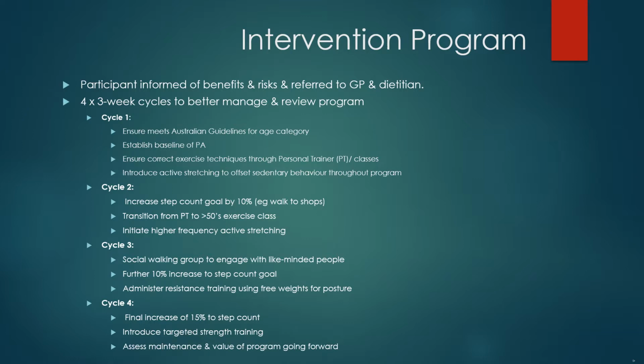Cycle 3. This includes introducing social walking groups, again with like-minded individuals, to break up those prolonged sedentary periods, will further increase her step count by 10%, and administer some resistance and strength training using free weights aimed to improve posture. Cycle 4. A final increase of 15% to her step count will introduce some targeted strength training and mainly assess and value the program going forward.